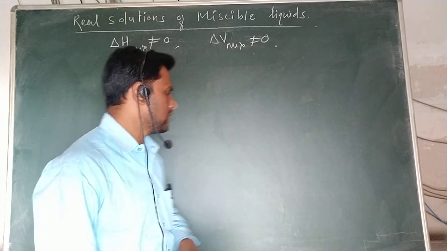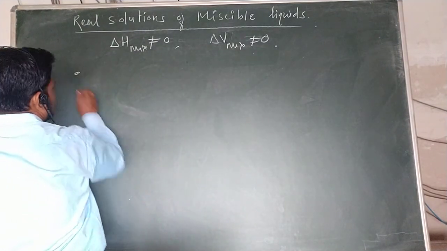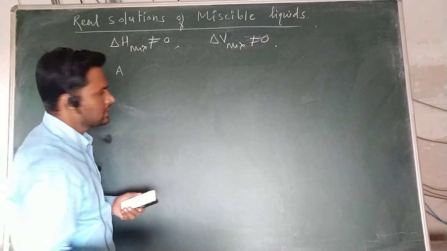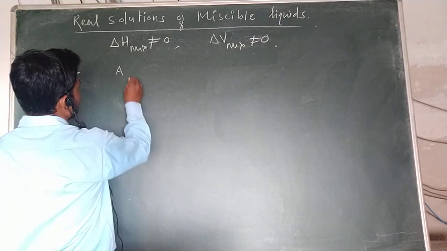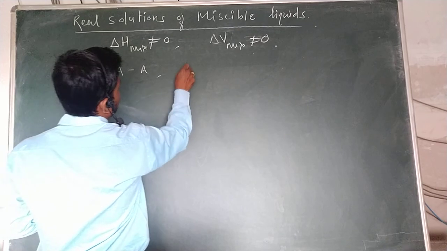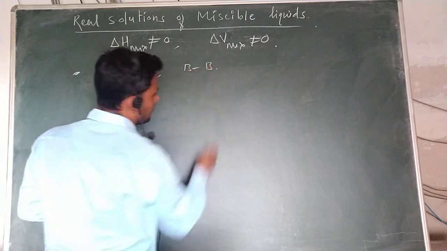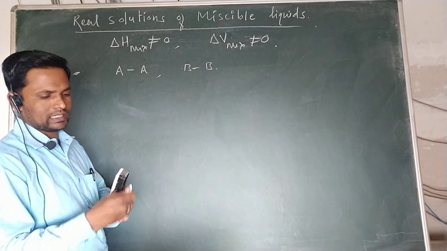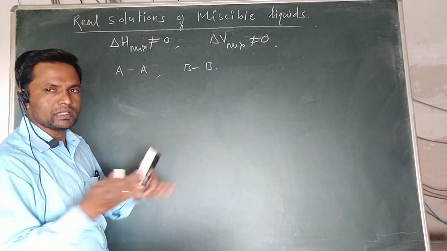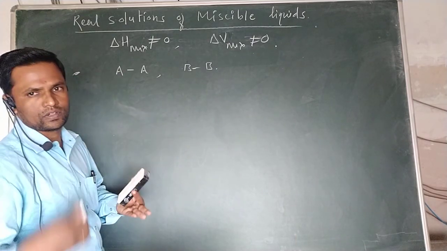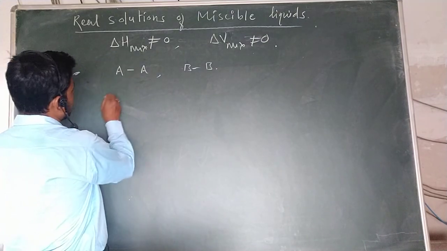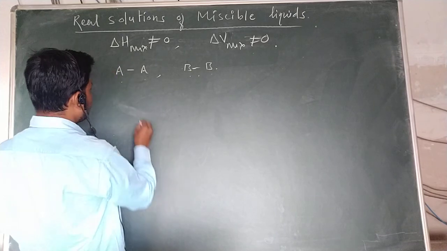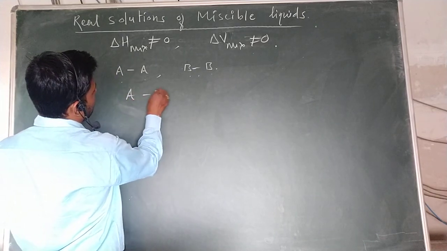One more thing, the interactions. As we know, if two components A and B, that is solute and solvent, are there, for example AA interaction or BB interaction, we studied that in the ideal solution the solute-solute and solvent-solvent interactions are similar to the solute-solvent interaction. Here the interactions of AA and BB are not equal to the interactions of AB.